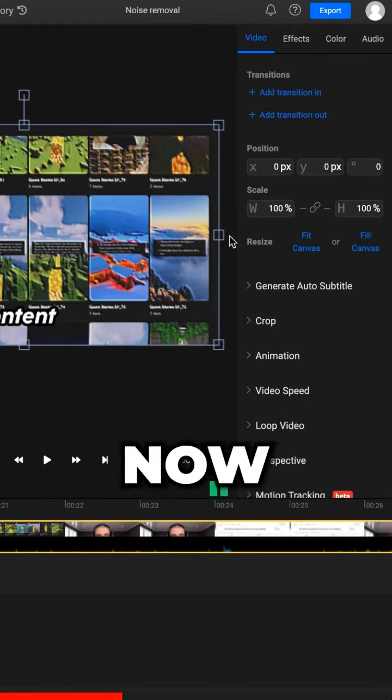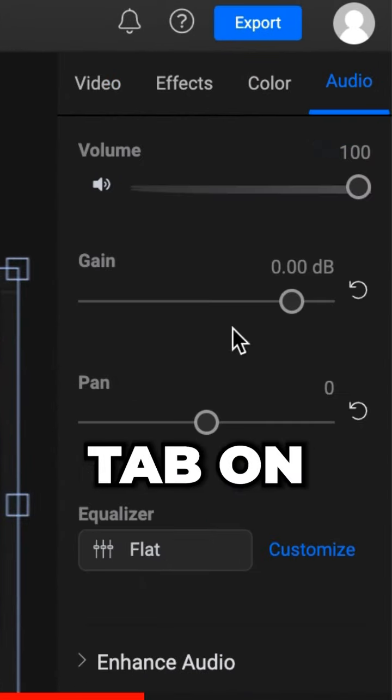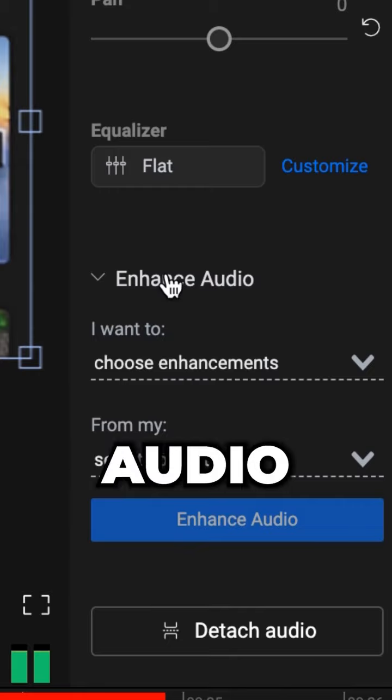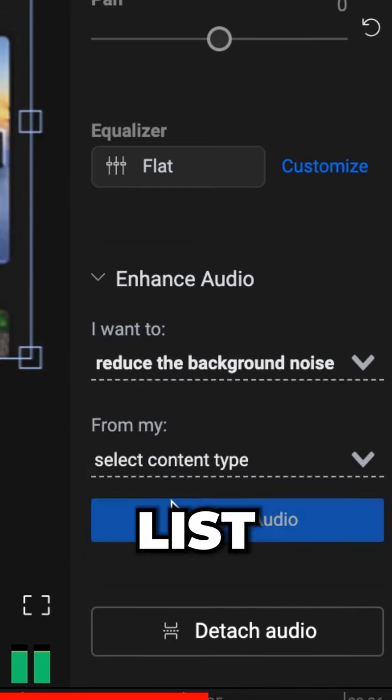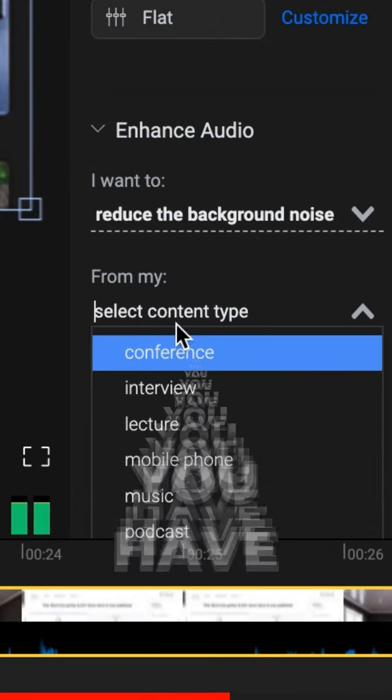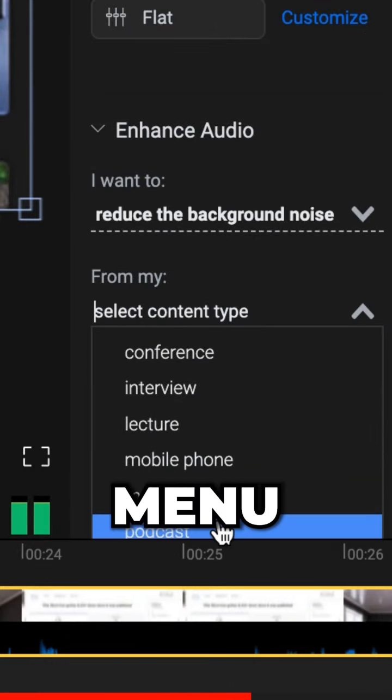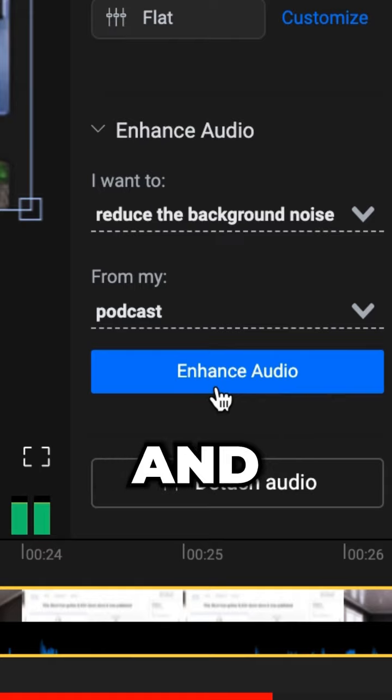With your file now in the timeline, head to the Audio tab on the right and open the Enhance Audio menu. Choose Reduce Background Noise from this drop-down list, and then choose the type of audio you have from the next drop-down menu. Click on Enhance Audio and that's it.